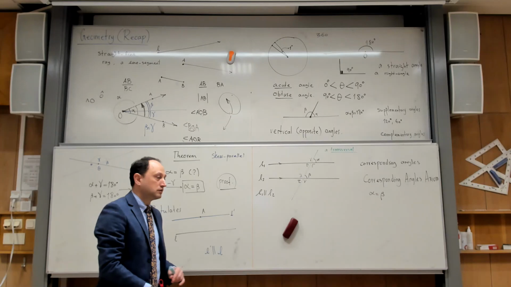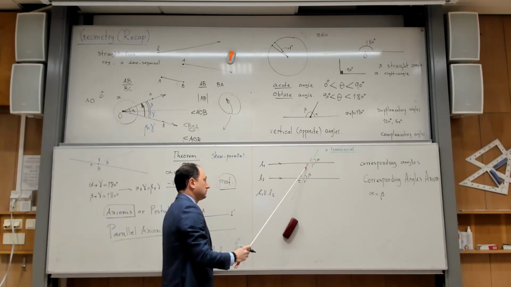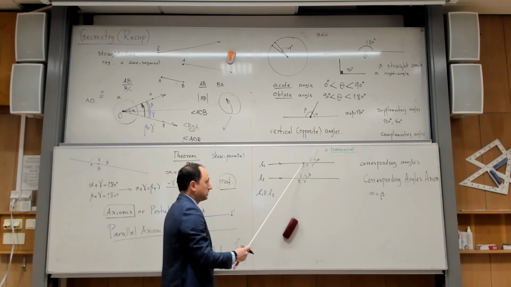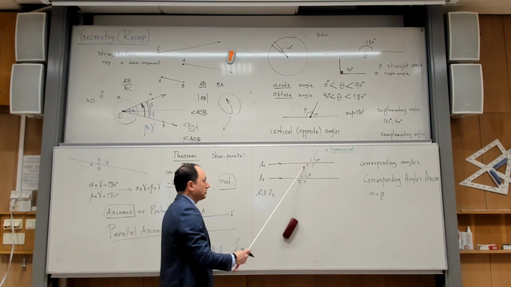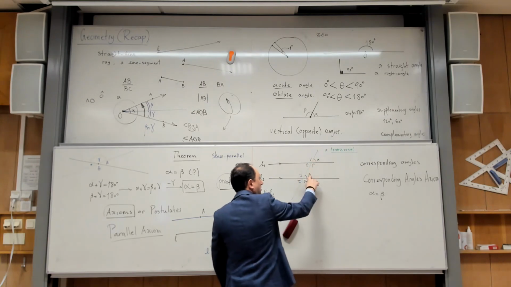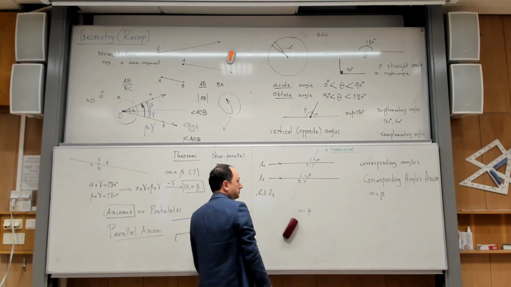Yes? Because alpha and theta are vertical angles. So alpha and theta are equal, yes? And theta and what was the name? This one? Yes, tau. Tau and theta are transversal. They are corresponding angles. So they are also the same. Yes, so you can say like this: you can say that alpha and beta are the same. Why? Because of the corresponding angles axiom.